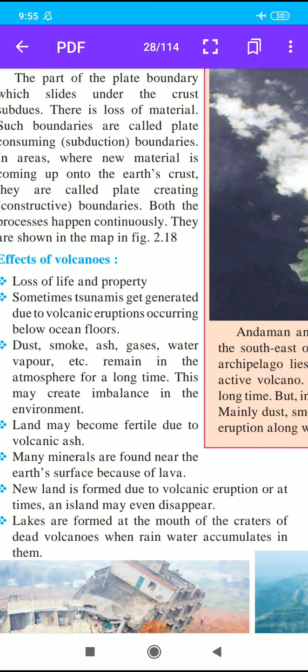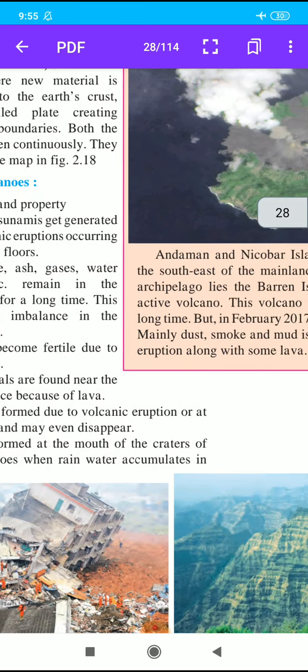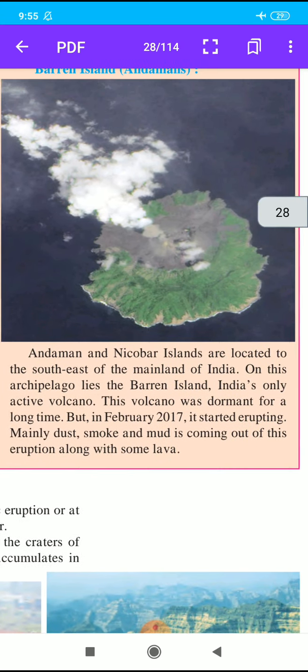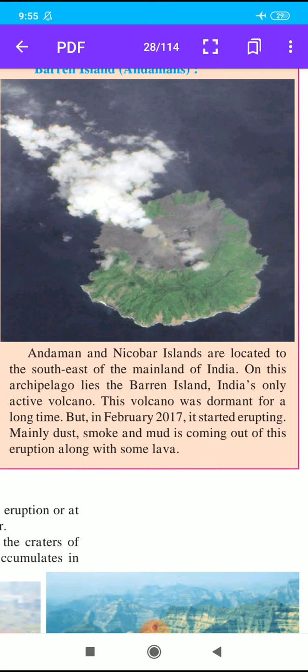Here, student, do you know where Barren Island is? The Andaman and Nicobar Islands are located to the southeast of the mainland of India. On this archipelago lies Barren Island, India's only active volcano. This volcano was dormant for a long time, but in February 2017 it started erupting. Mainly dust, smoke and mud are coming out of this eruption along with some lava.